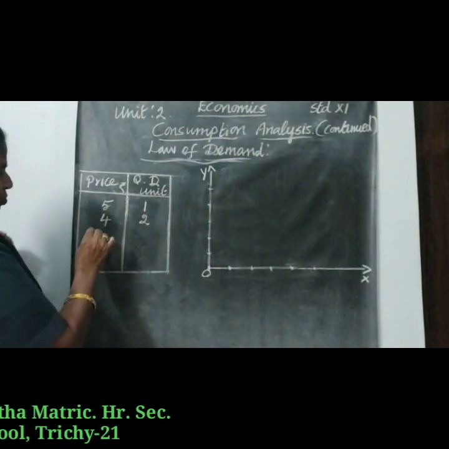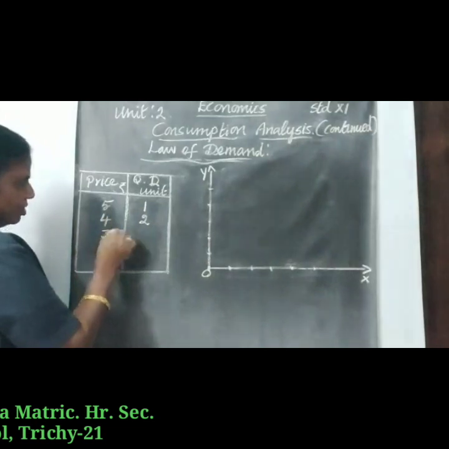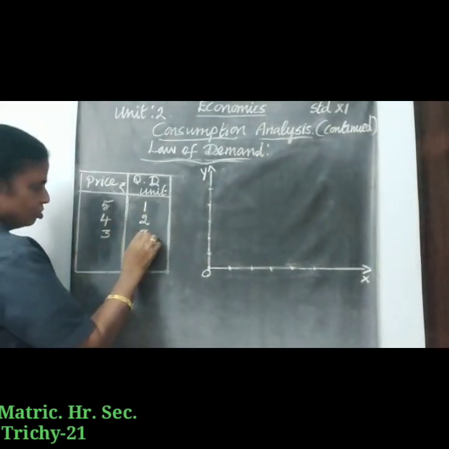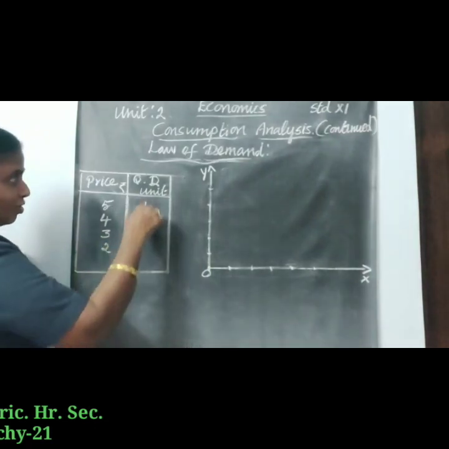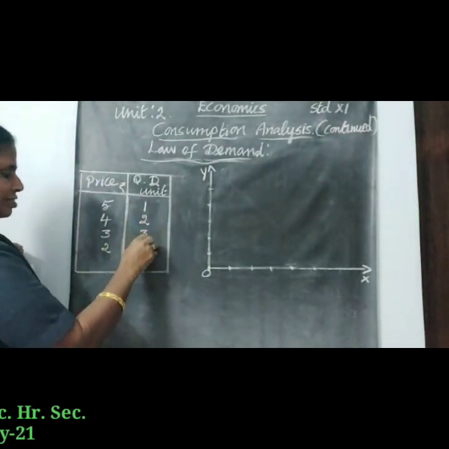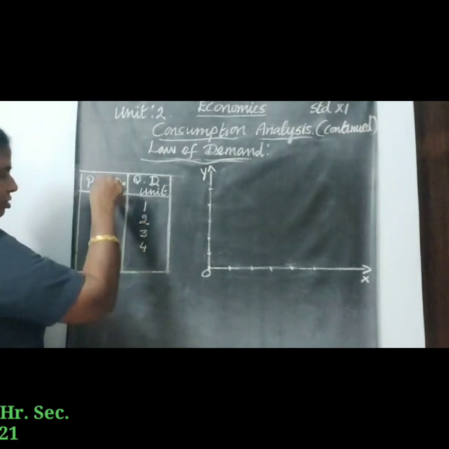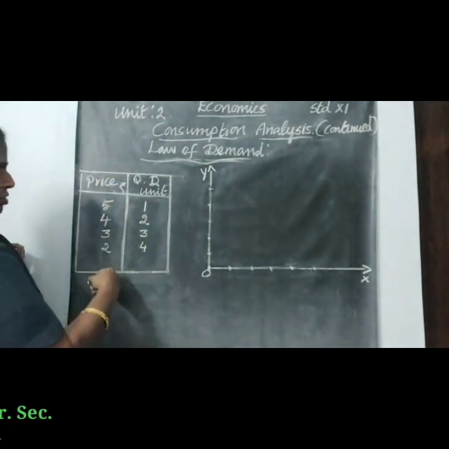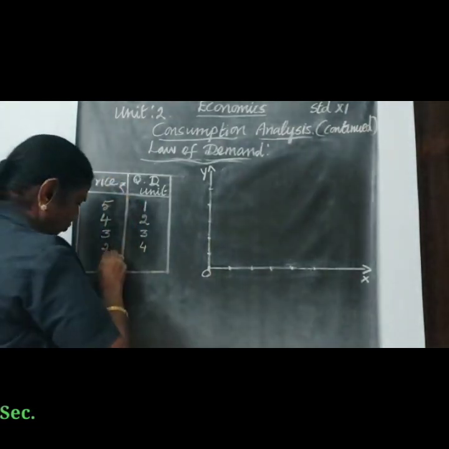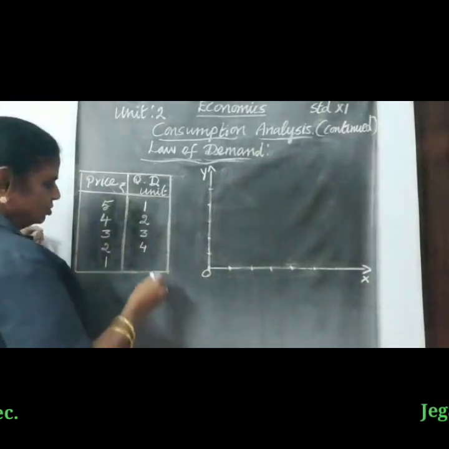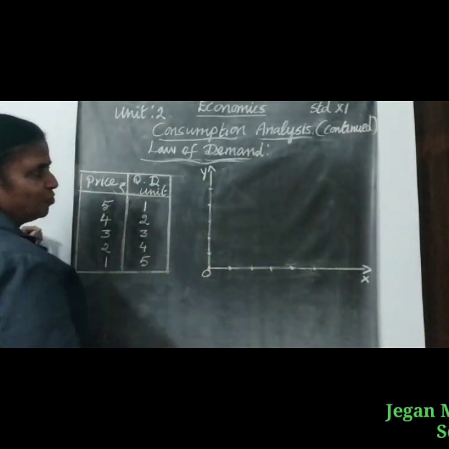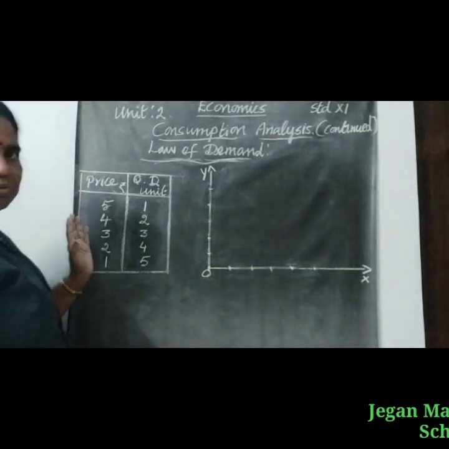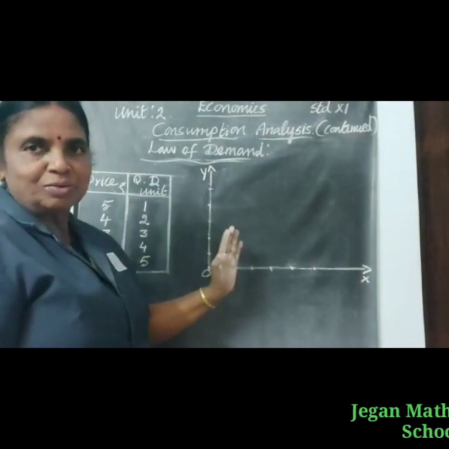When the price is ₹3, the quantity demanded is 3. When the price is ₹2, the quantity demanded increases to 4. When there is a fall in price to ₹1, the quantity demanded increases to 5. The same table can be applied in the diagram also.